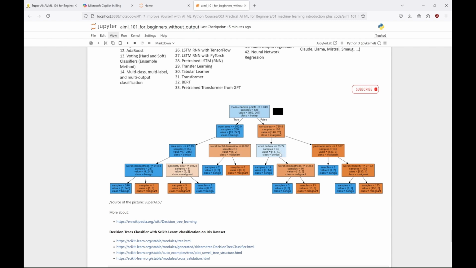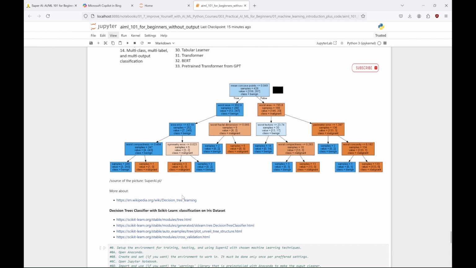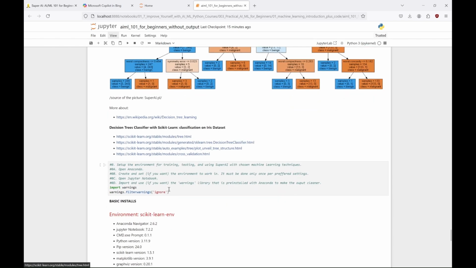We'll see a simple example in a moment. But for now, you already know that decision trees are a crucial tool within the machine learning toolbox, which itself is a significant part of the broader field of AI. If you want to learn more, here are some links. We'll get back to them in a moment. But now, let's try running this machine learning algorithm in our newly created environment.